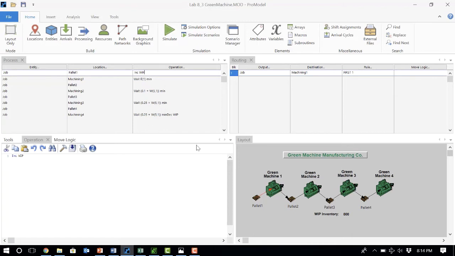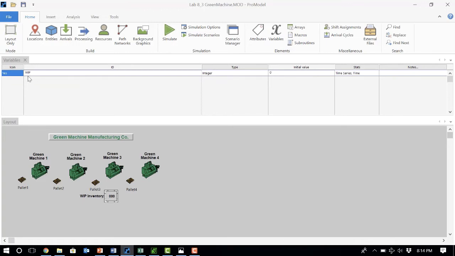What I want to do here is also calculate the working process of this manufacturing factory. To do so, I go to variables, create a global variable, and call it working process. This will be an integer.